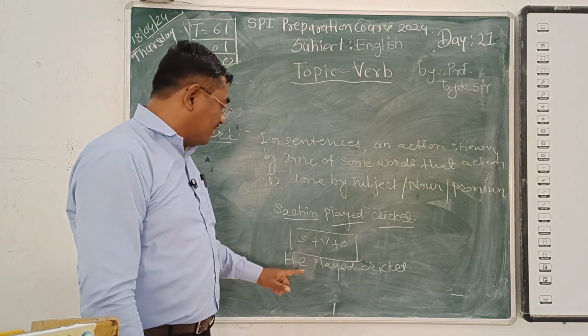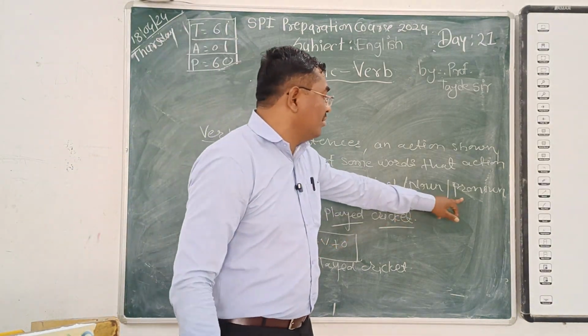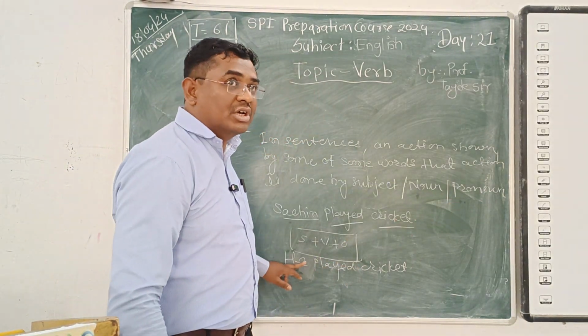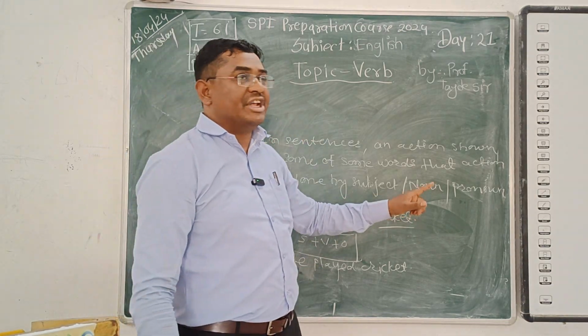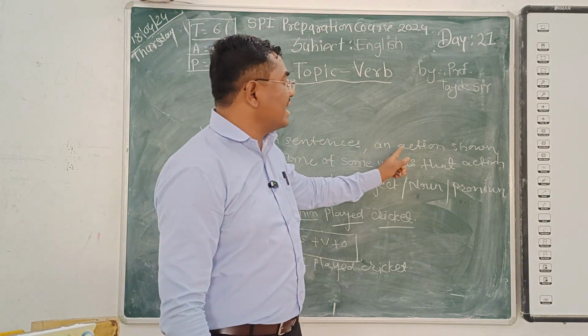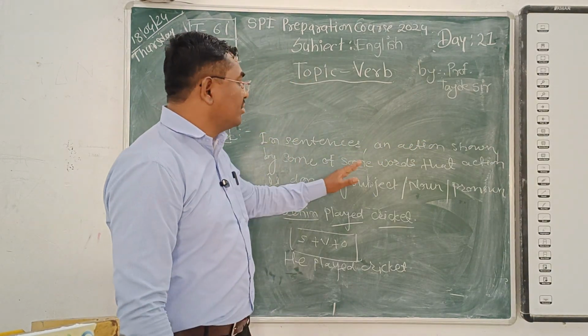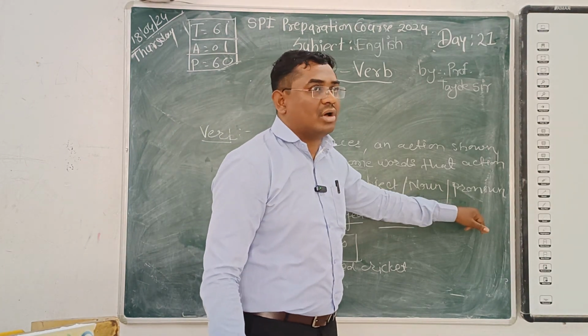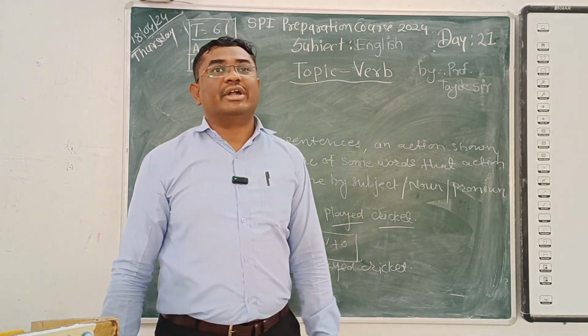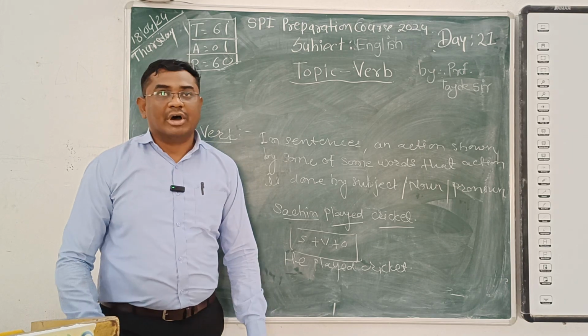It means that he is a pronoun used as a subject. That's why I mentioned in the definition that in a sentence an action is shown by some word, and that action is done by a subject, noun, or pronoun, which we call a verb. Okay.